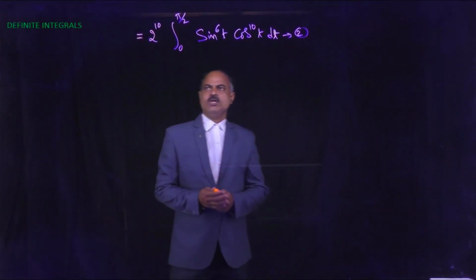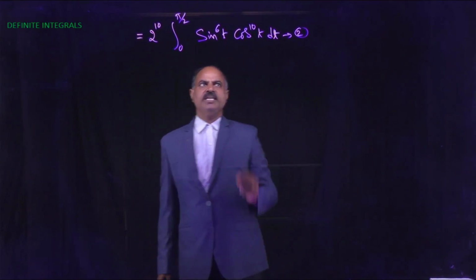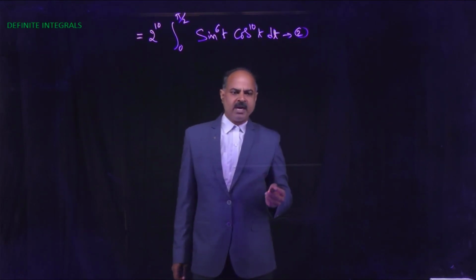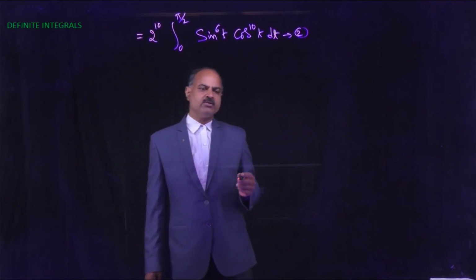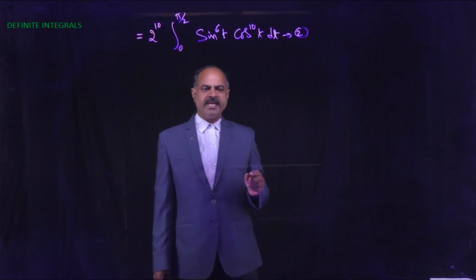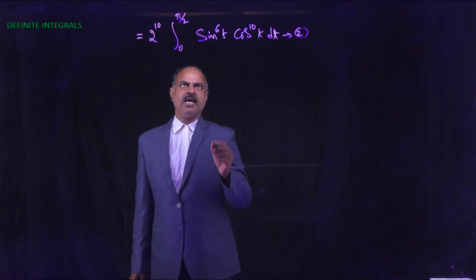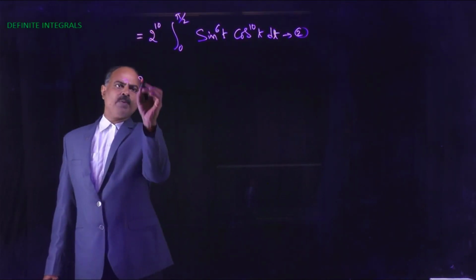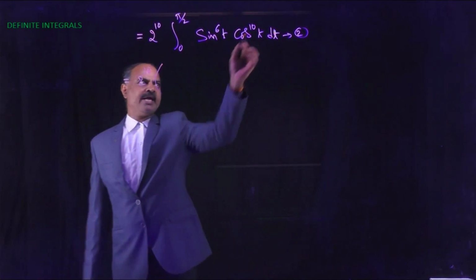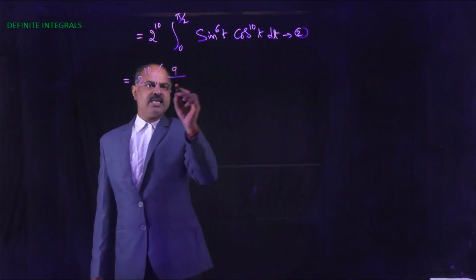Next this is equal to 2 power 10 into integral 0 to pi by 2 of sin power 6t cos power 10t dt. We know that if I m comma n equal to integral 0 to pi by 2 of sin to the power mx into cos to the power nx dx, then I m comma n equal to n minus 1 by m plus n into I m comma n minus 2. So here 2 power 10 into n minus 1, here n is 10, n minus 1 is 9, by m plus n is 16.